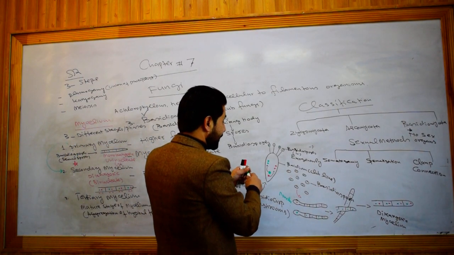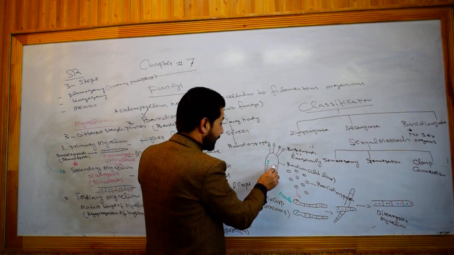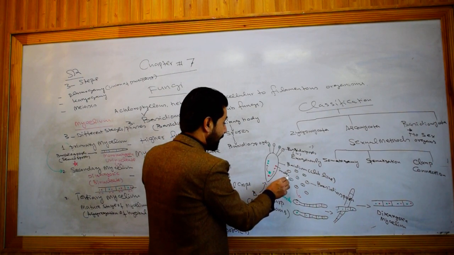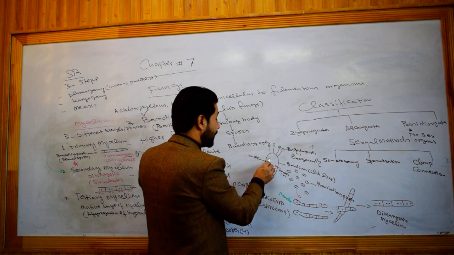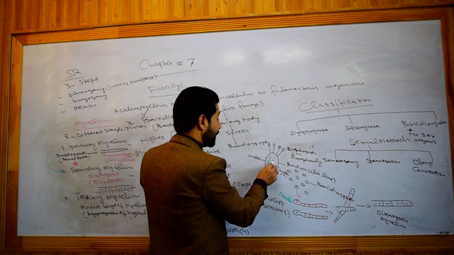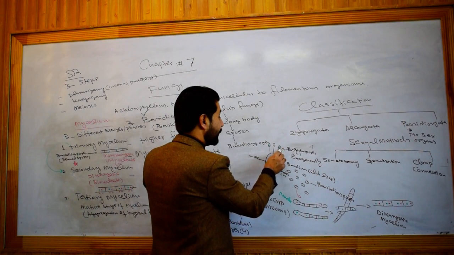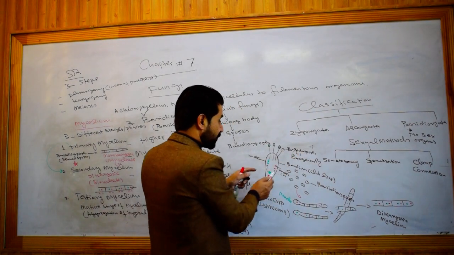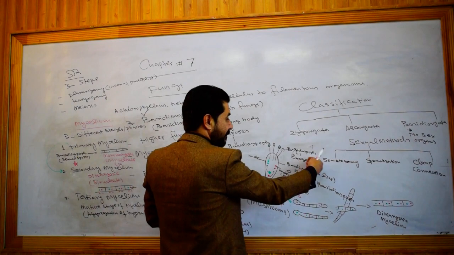And finally these haploid nuclei come out in the form of basidiospores. Basidiospores possess these nuclei, and they are produced exogenously.